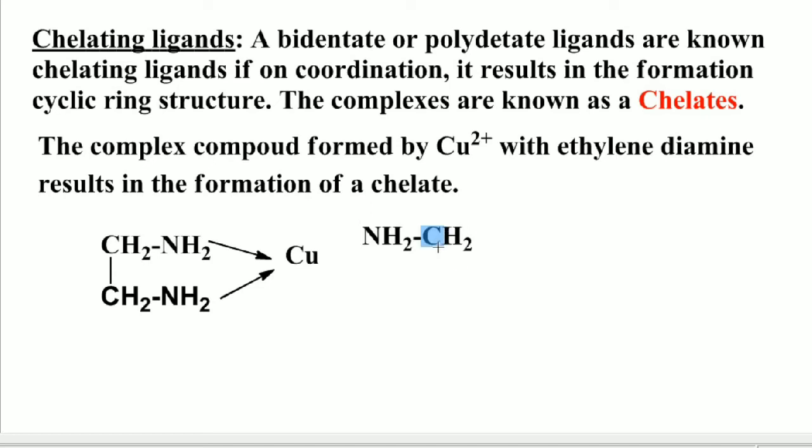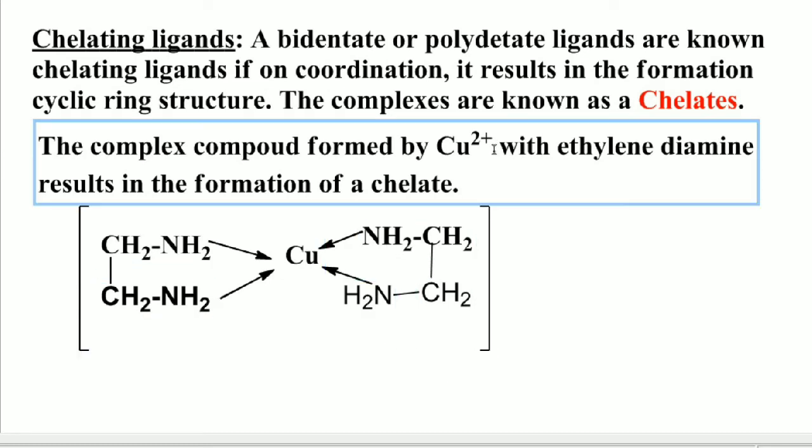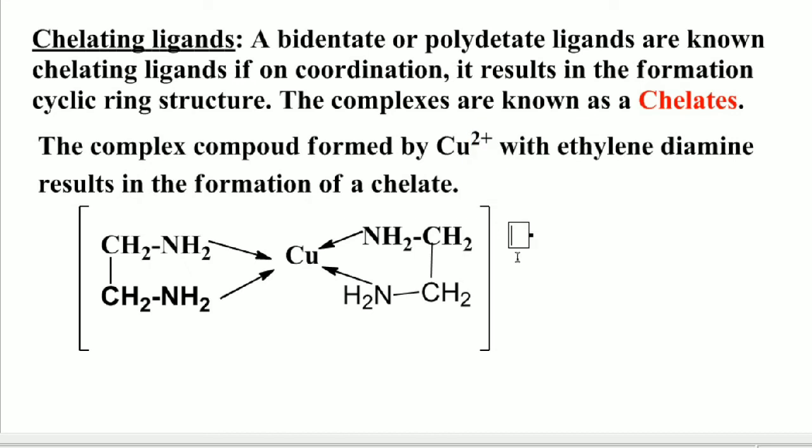So CH2NH2, CH2NH2, in this way it can form a five membered ring as shown here. The two nitrogen atoms on coordination with the copper metal result in the formation of a chelate. So students, in this chelate the oxidation state of copper is 2 plus, so here we write the oxidation number as 2 plus.